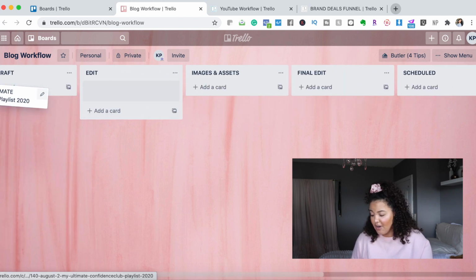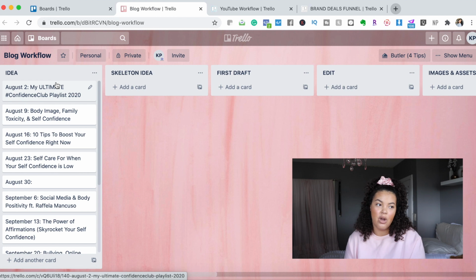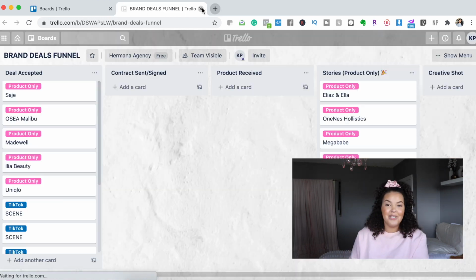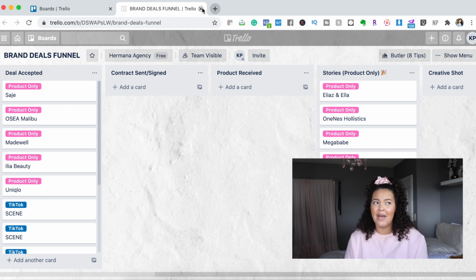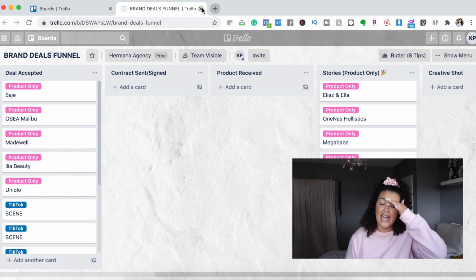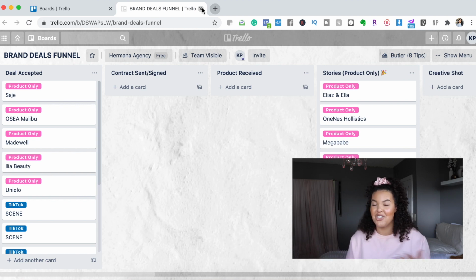It's nothing too crazy. I use this kind of workflow template for a lot of things, including the podcast and YouTube and all of that kind of stuff. Last but not least, I actually have on here my brand deal funnels board. I love it because I was finding that I was getting really out of track with things that I received, and I had no idea if I had talked about it yet or not, because at one point I was so overwhelmed with PR. I was like, oh my god, I need to get this on the calendar so that I can be organized and not be such a hot mess.